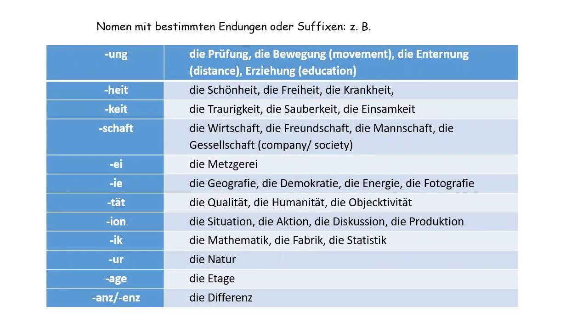And these are all the endings that we have for feminine: nouns ending with ung, heit, keit, schaft, ei are all feminine. Neuter.